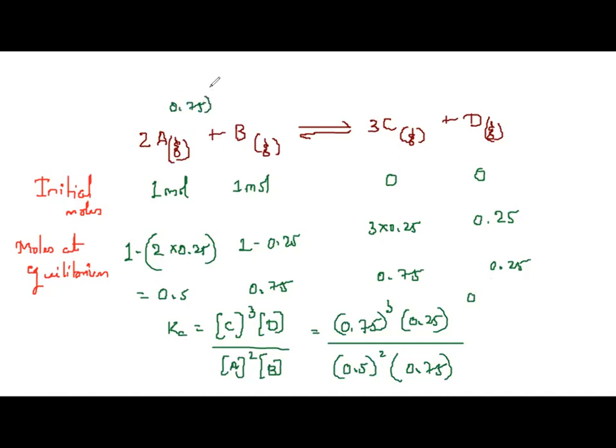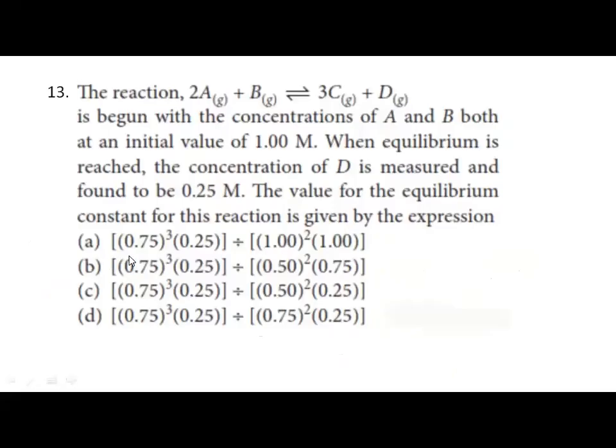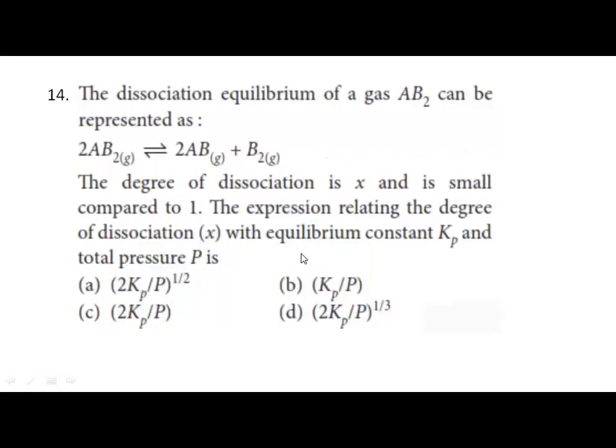0.75 the whole cube into 0.25 divided by 0.5 the whole square into 0.75. Yes, so see which holds our answer. Which is the correct answer? 0.75 the whole cube into 0.25 divided by, no, 1 doesn't come, 0.5 the whole square into 0.75. Is this the correct option? Anything else against like this? No. So option B is the correct option: 0.75 the whole cube into 0.25 divided by 0.5 the whole square into 0.75. Yes, that is the correct answer.